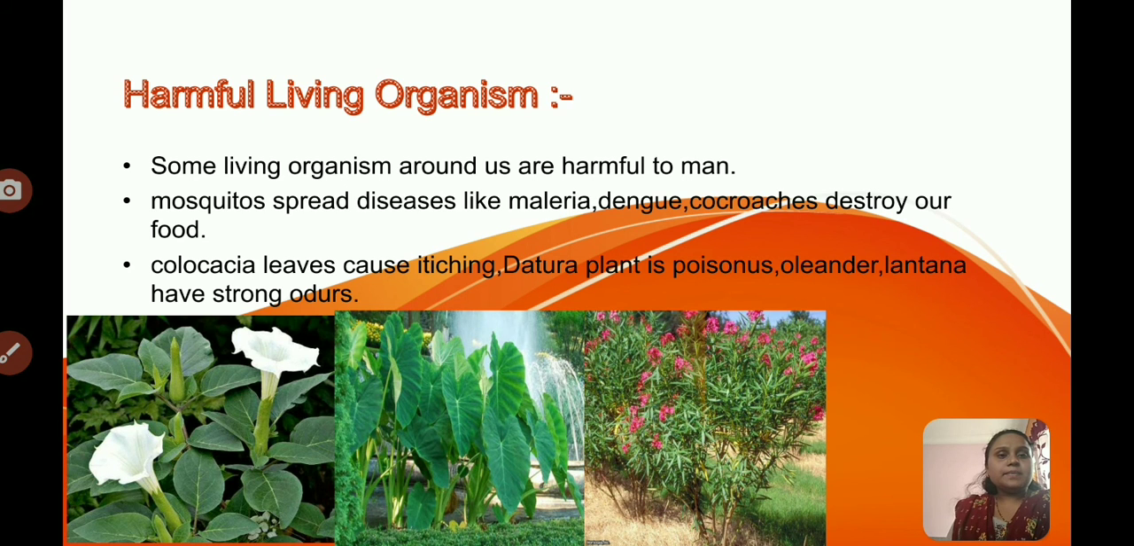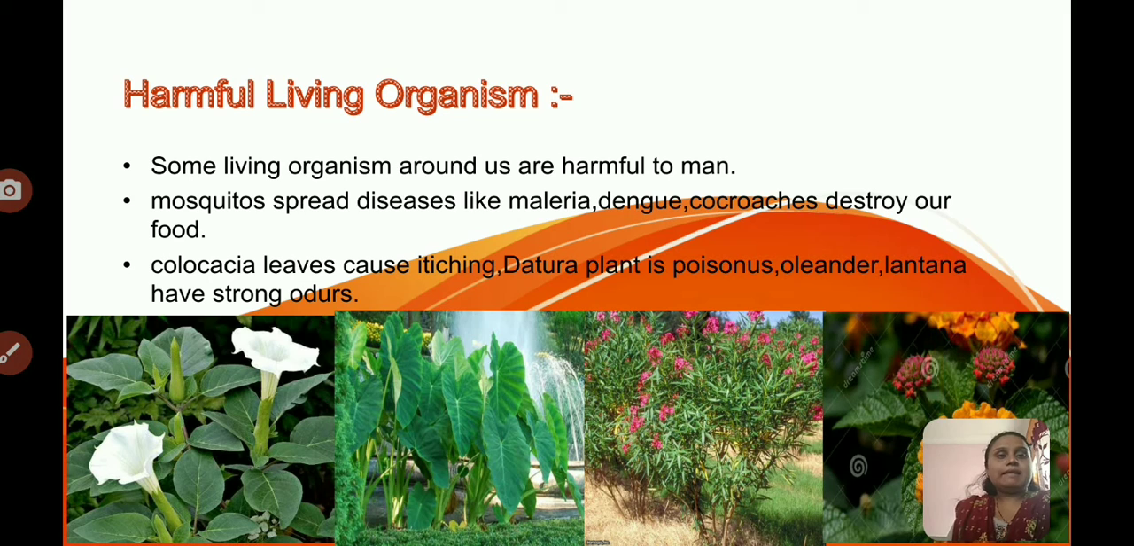The next example is oleander, and the last one is lantana. Oleander and lantana have strong odors. These are all harmful living organisms.